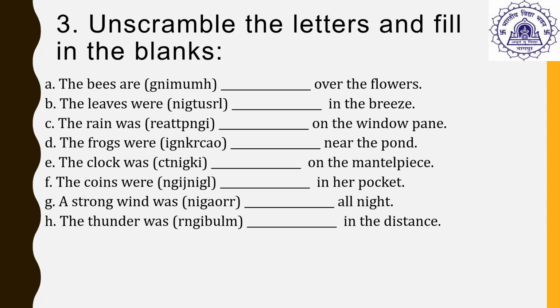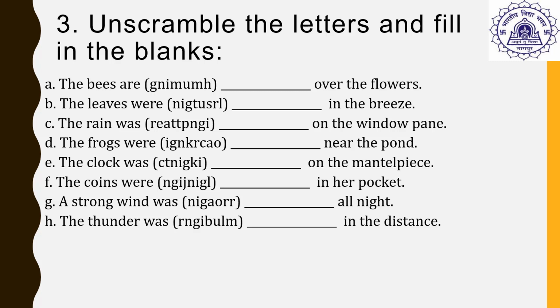The next exercise. Unscramble the letters and fill in the blanks. It means the answers are given in a jumbled form and we have to derive a meaningful verb out of it. In this exercise, the answers are given in the ing form of the verb, that is the present participle form.